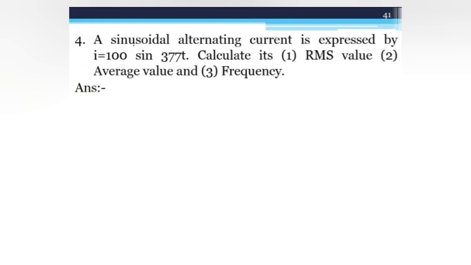Last example, a sinusoidal alternating current is expressed by I is equal to 100 sine 377t. Calculate its RMS value, average value, and the frequency. Compare this equation I is equal to 100 sine 377t with I is equal to Im sine 2 pi ft.